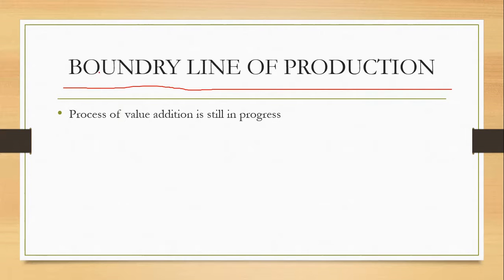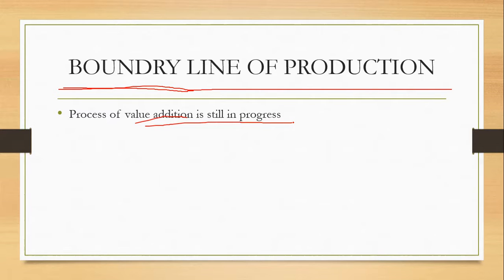Those papers are not yet out of the boundary line of production. That means value addition is still in progress. There is more value left to be added within that intermediary good.